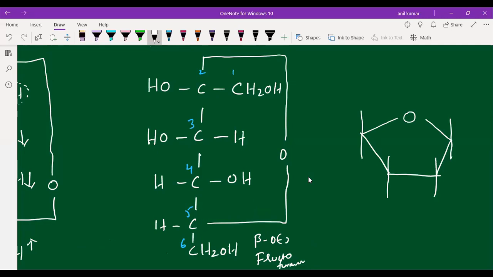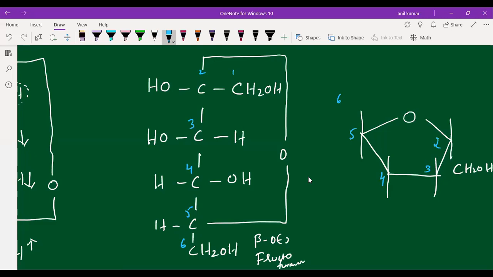Right, students? So when you are placing this one here, first CH2OH, where we have to place. From here I am placing the first CH2OH. Next, OH will be at the left side. So this is our second carbon, this is third carbon, this is fourth carbon, this is fifth carbon, and the sixth carbon will be upside.